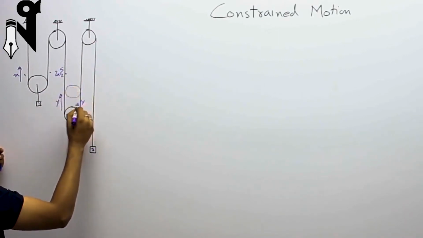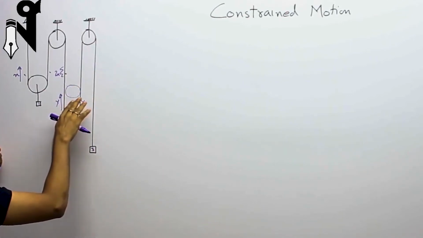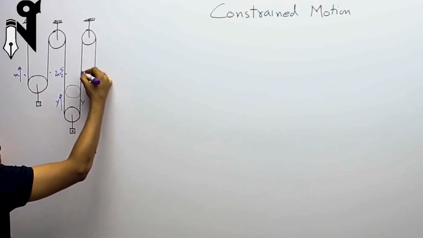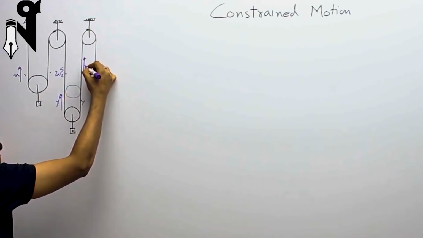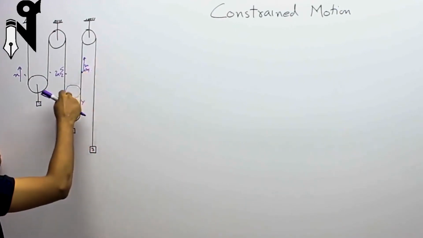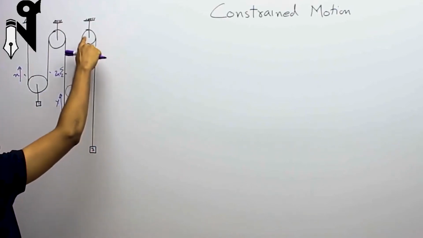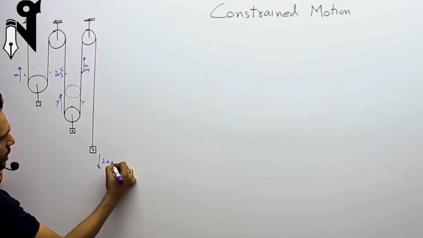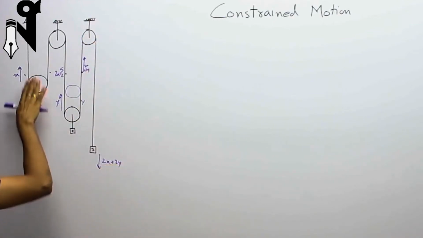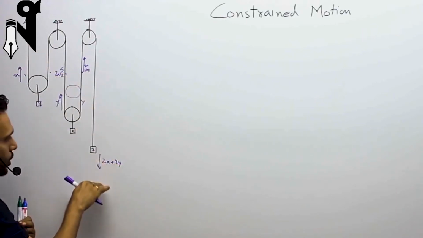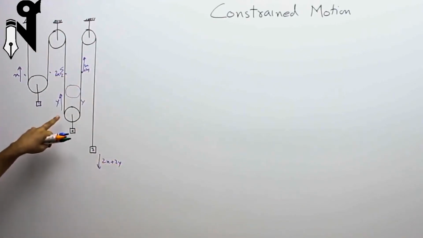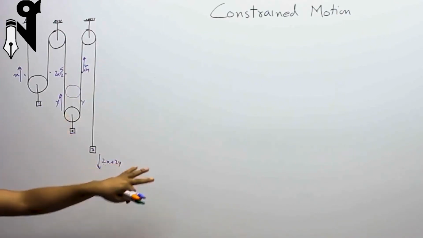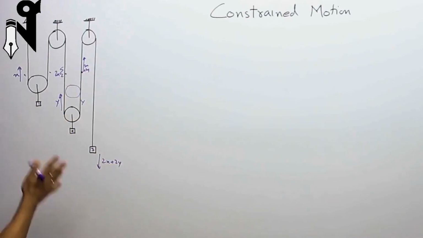So what do I have is y plus y, 2y extra loose string. So how much I've got? 2x over here and y plus y, 2y over here. So this part I have to pull by 2x plus 2y to make everything tight again. So when I pull that up by 2x plus 2y, this part has to go down by 2x plus 2y. So if this moves x up, this moves y up, this goes 2x plus 2y down. I hope you can do. In the case when this would have gone down by y, then what would you have written? You would have written 2x minus 2y. So you can practice with some numbers over there.